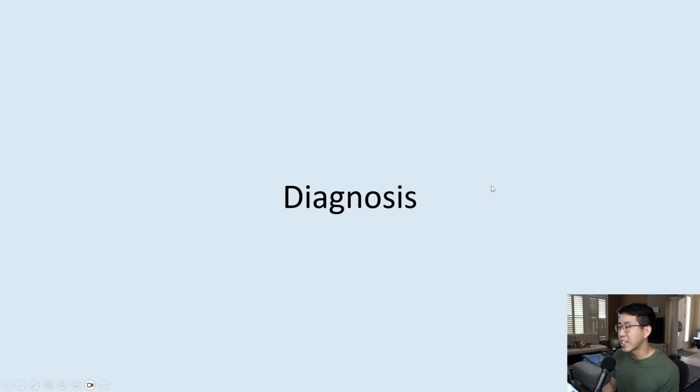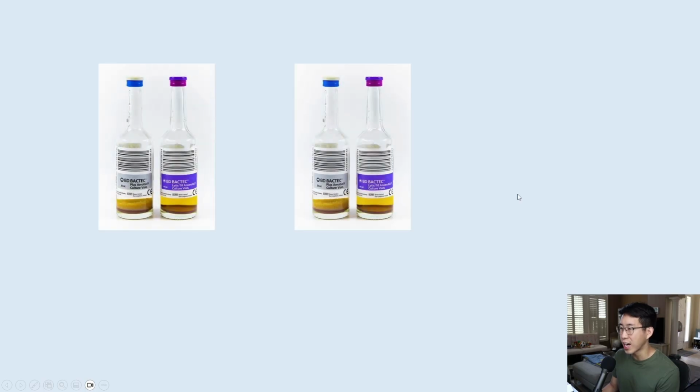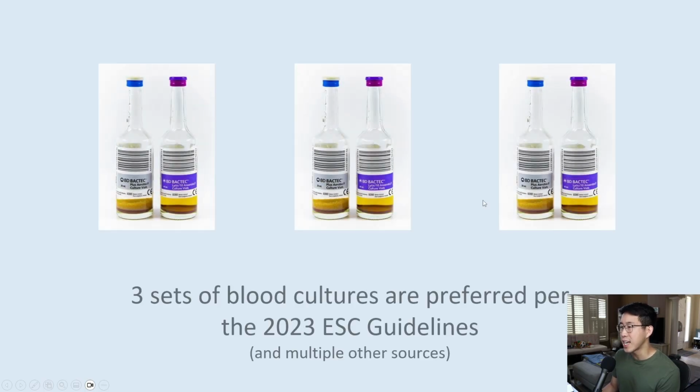So let's move on to diagnosis, and one of the first questions is, how many blood cultures should you send if you are suspicious for endocarditis? Typically, we send 2 sets of blood cultures on patients coming in with sepsis, but actually, when you're suspicious for endocarditis, it's recommended to send 3 sets of blood cultures per the 2023 ESC guidelines. And by 3 sets of blood cultures, we're talking about each set having 2 bottles, 1 aerobic bottle and 1 anaerobic bottle, so 6 bottles total.